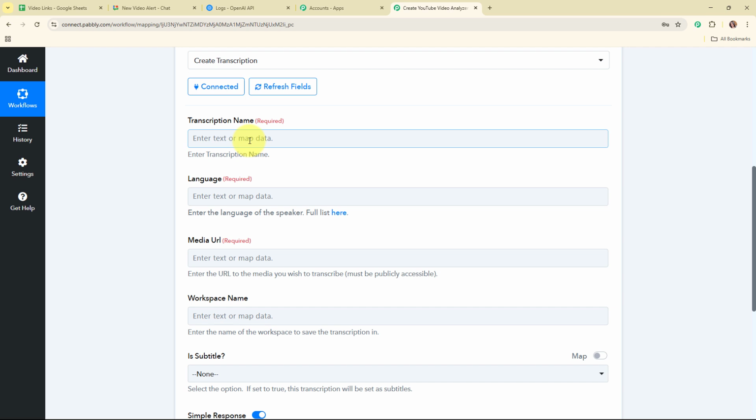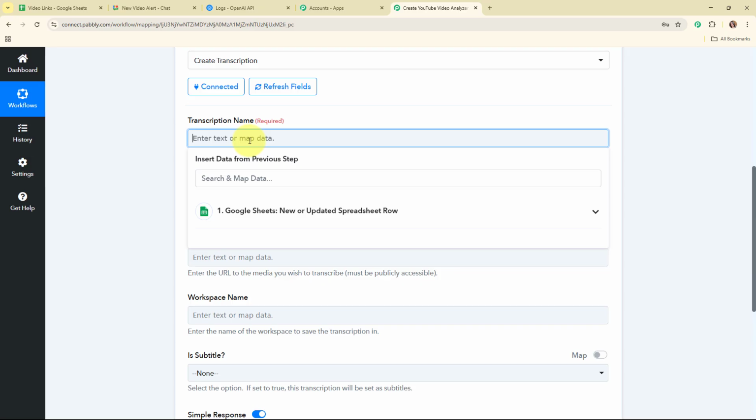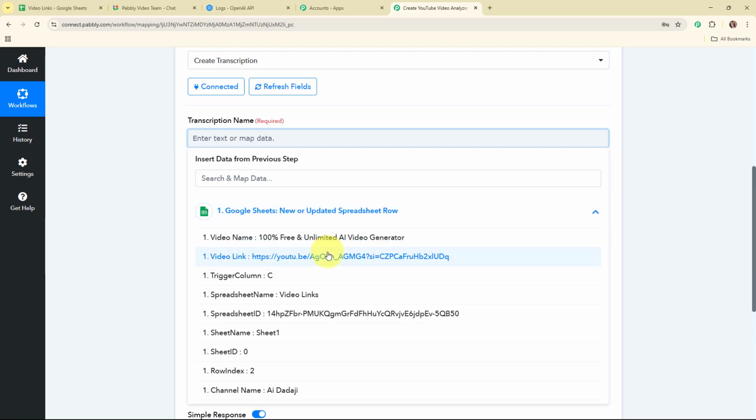So now, instead of entering the detail manually, I'm going to map the data. Mapping data means inserting data from a previous step. That means here I'm going to map the data from the response that I received in my trigger step or my previous action steps. Mapping makes a text dynamic so that whenever we receive a new response from Google Sheets, this previously existing detail will automatically be updated with the new one. So for the transcription name, I'm going to map the video name.